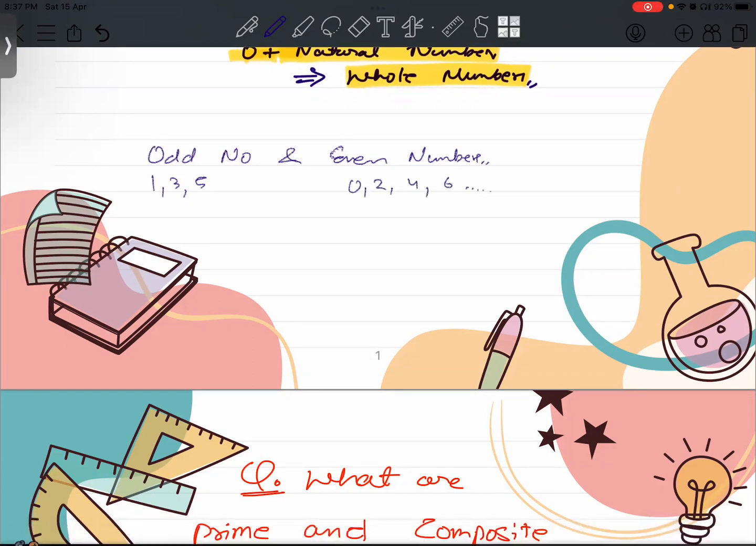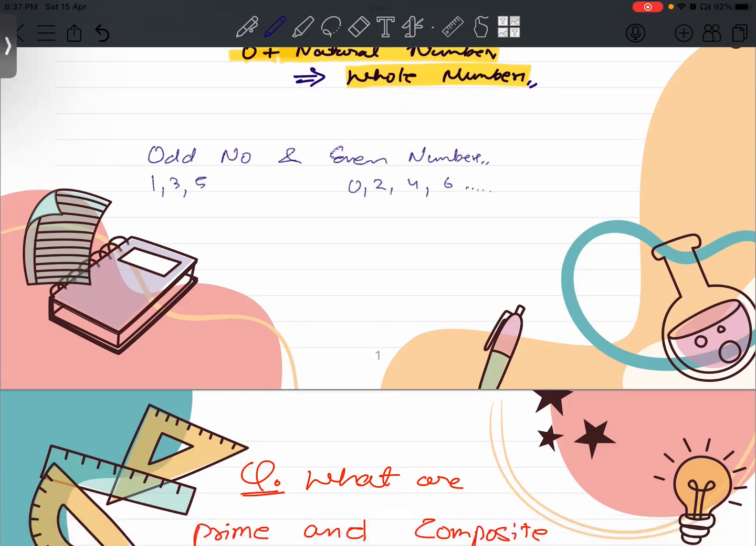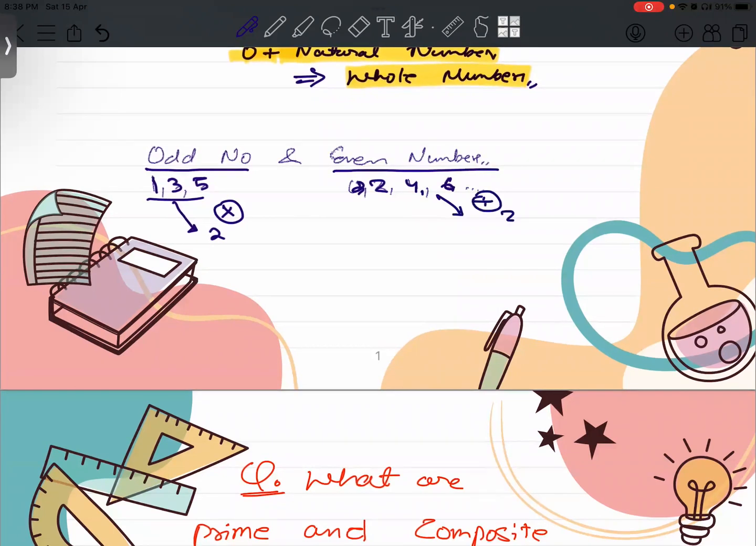Okay, very good. But on what basis are we categorically dividing them? On what basis have we divided numbers as odd and even? If you observe the odd numbers, 1, 3, and 5, we cannot divide these numbers by a particular number, that is 2. They cannot be divided by 2. That's why the numbers which cannot be divided by 2, we call them odd numbers. And the even numbers 0, 2, 4, 6 can be divided by 2, right?